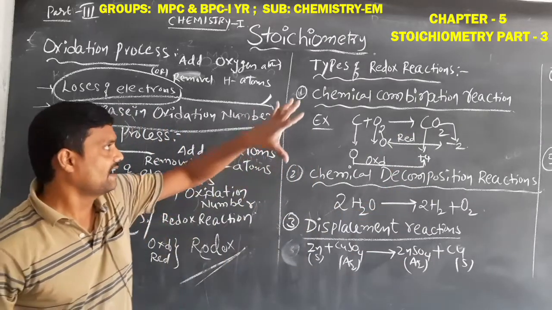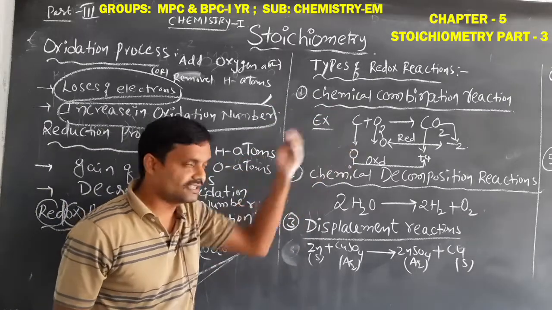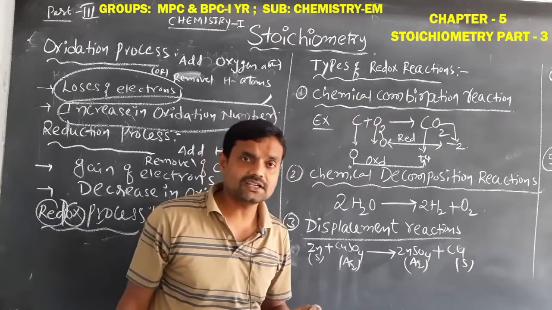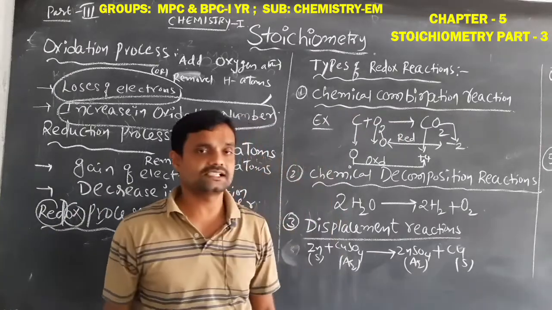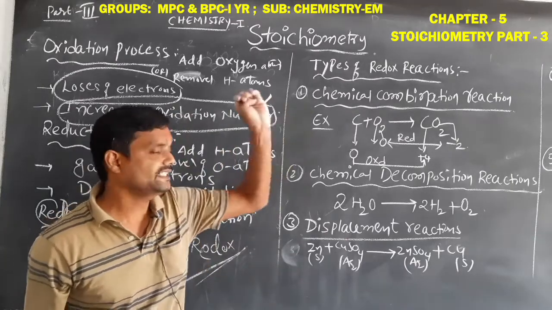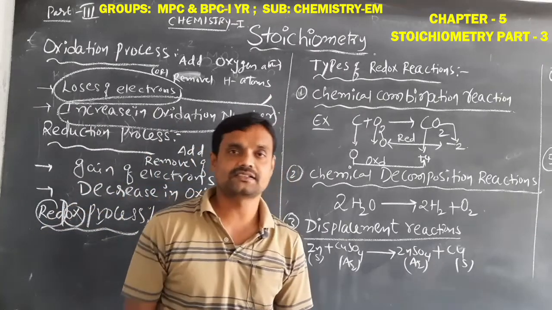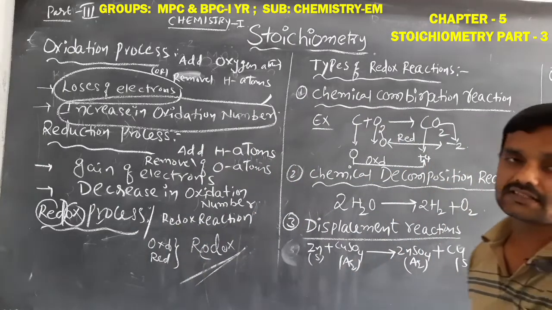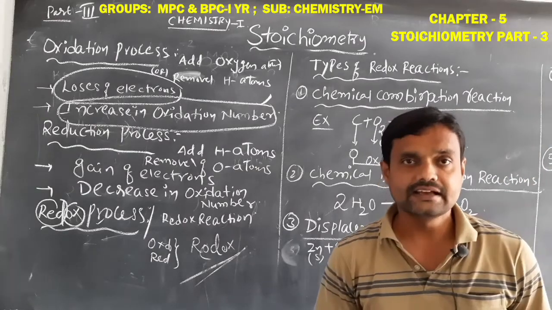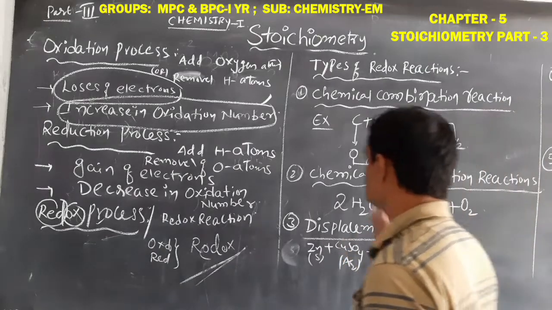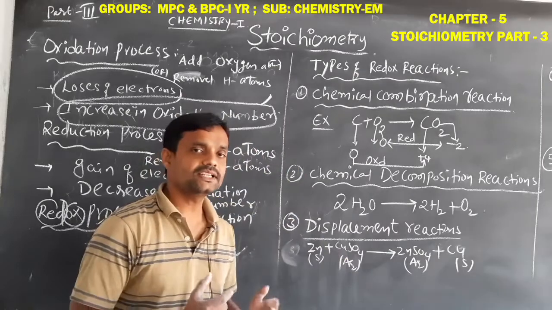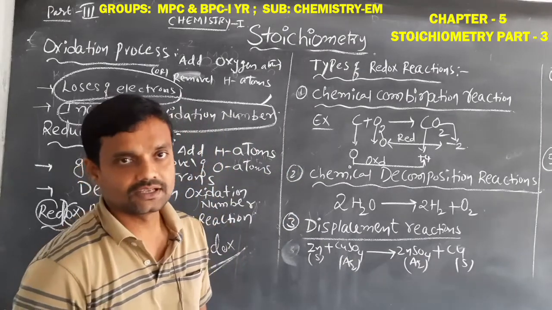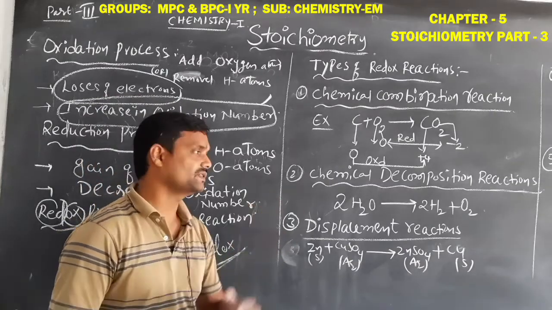That means in this chemical combination, the oxidation process and the reduction process are both present in one reaction, one process. So simply it is called a redox process. Redox reaction means all chemical combination reactions are examples of redox reactions. Then another example is chemical decomposition. Simply, decomposition means one compound dissociates into two or more compounds. Simply that is called a chemical decomposition reaction.